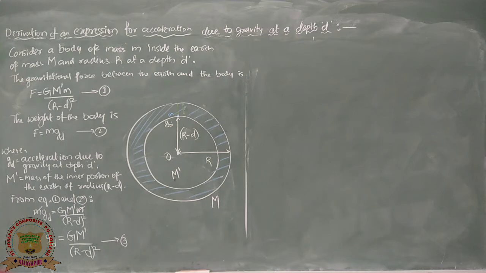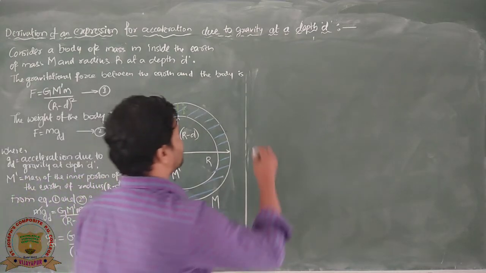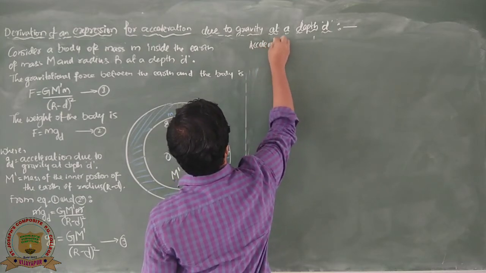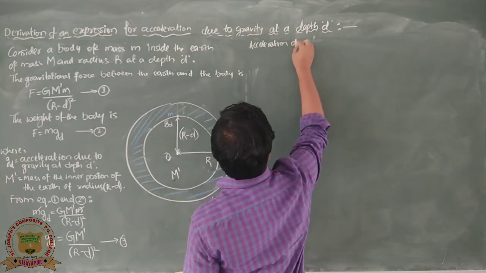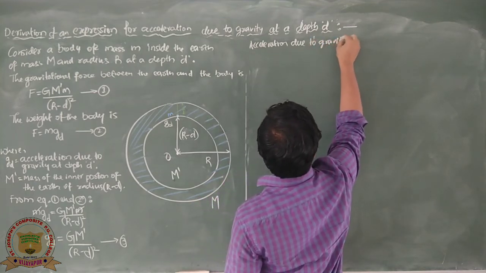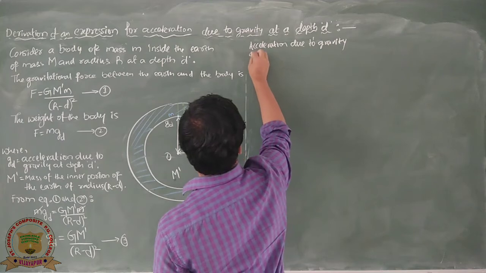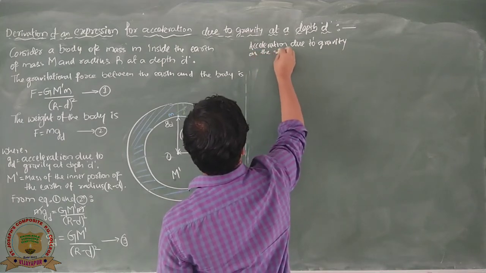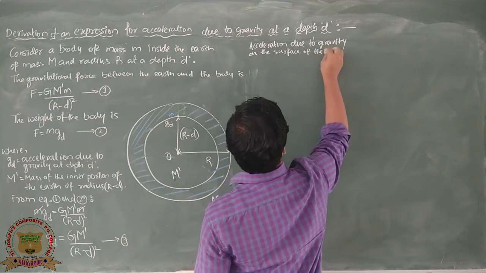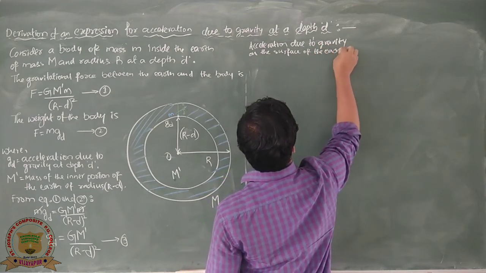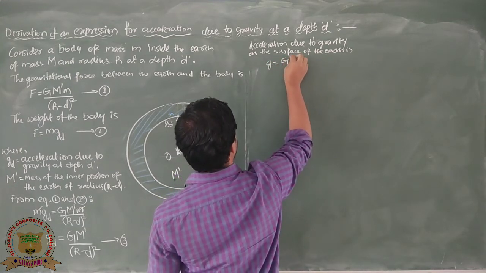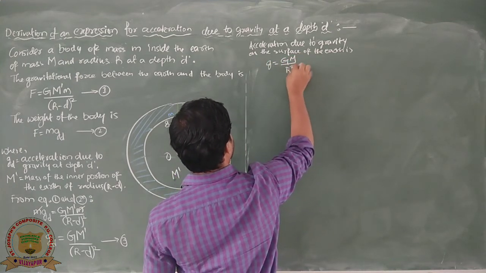And now we know that the acceleration due to gravity on the surface of the earth is g equals GM divided by R square.